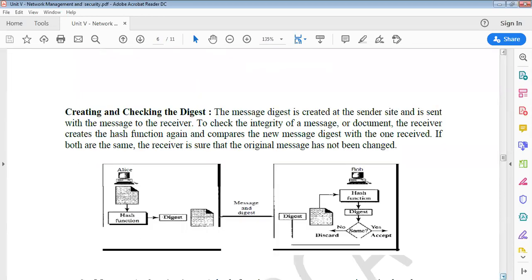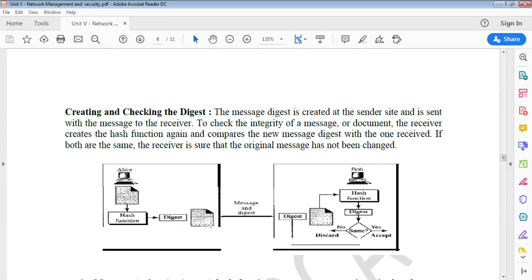The message digest, or fingerprint, is created at the sender site and is sent with the message to the receiver. To check the integrity of a message or document, the receiver creates a hash again. Before the message is transferred from Alice to Bob, the message digest is generated at the sender side using the hash function.